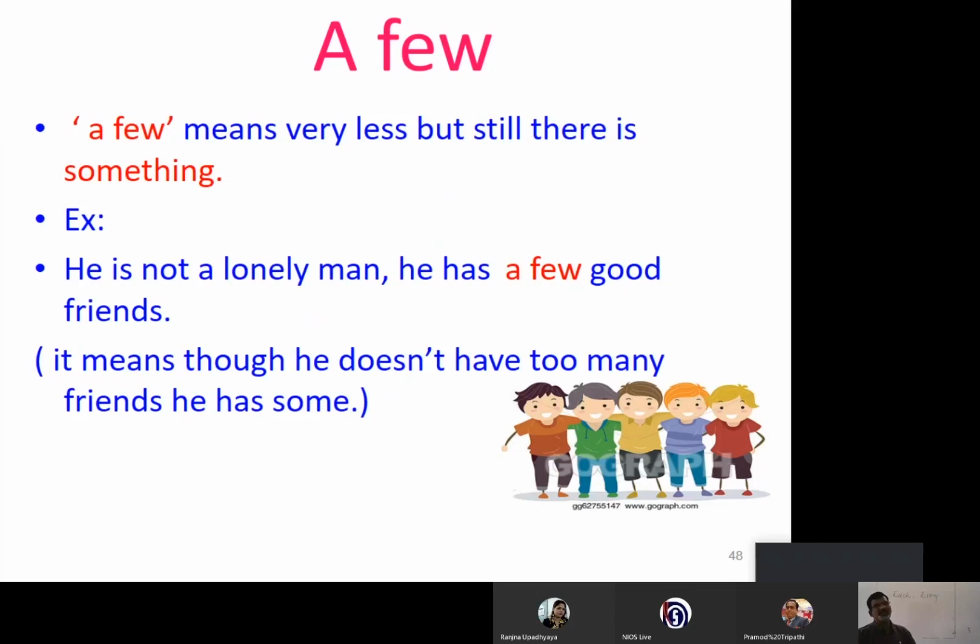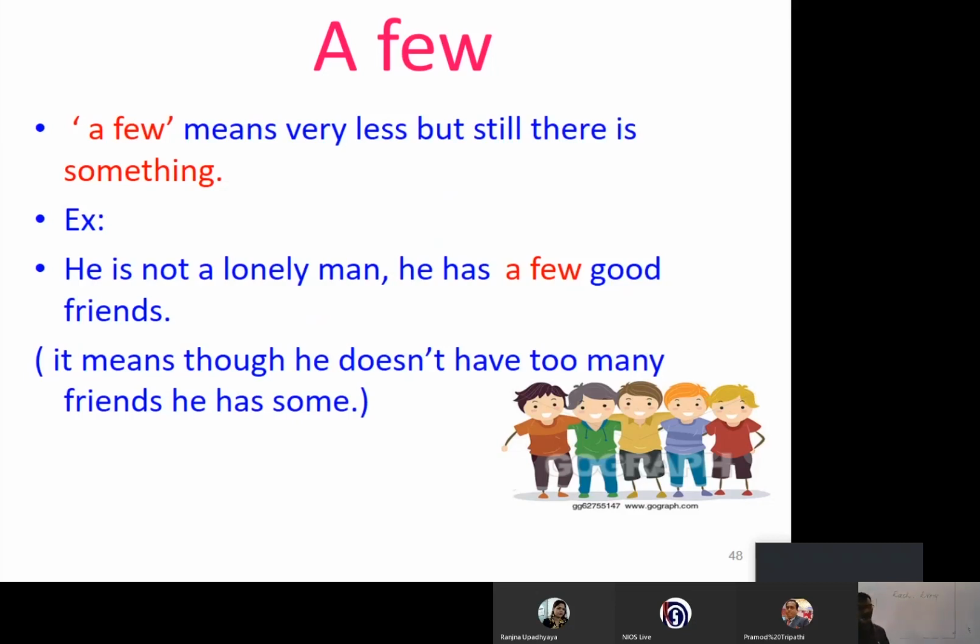Not that he has got dozens of friends or a large number of friends. Maybe two or three. Maybe one or two even. So he is not a lonely man. Here it means though he doesn't have too many friends, he has some. Once again, carefully listen. A few is some. But few is nil.